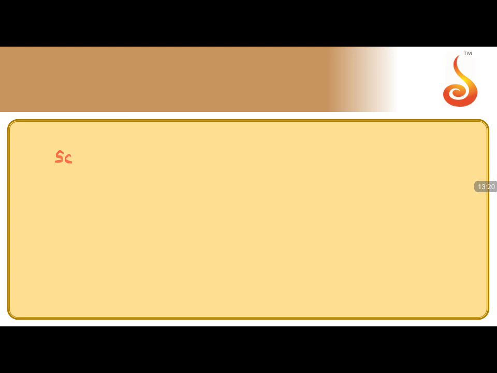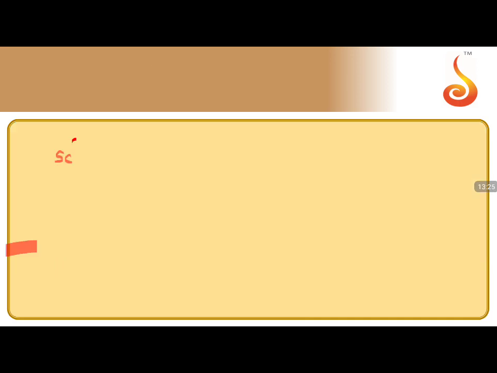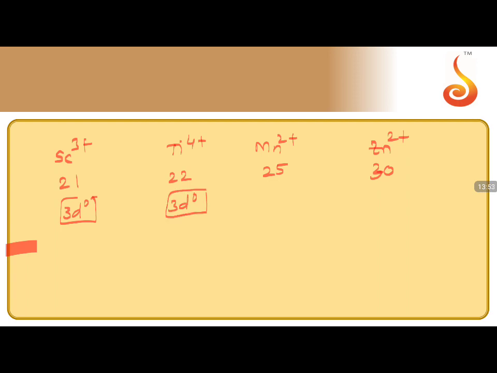Let us see scandium. We are taking here the conditions. Let us go back. Scandium 3+, titanium 4+, and then Mn2+ and Zn2+. Scandium is 21, titanium 22, manganese 25, zinc is 30. So where you have electronic configuration here, 2 plus 1, 3, so all 3 electrons cancel, 3d0 configuration. 2 plus 2, 4, 4 minus 4, 0, 3d0 configuration. 2 plus 5, 7 minus 2, so this will be 3d5 configuration. And here we have 3d10 configuration.